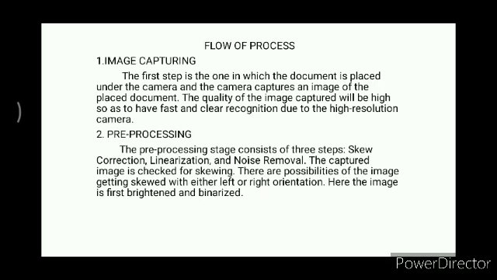The pre-processing stage consists of three steps: skew correction, binarization, and noise removal. The captured image is checked for skewing. There are possibilities of the image getting skewed with either left or right orientation. Here, the image is first brightened and binarized.